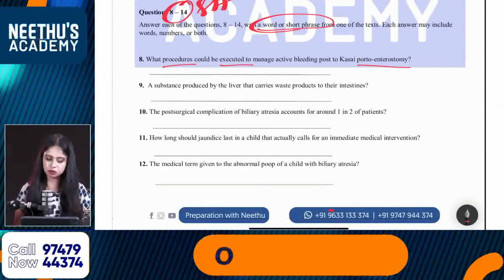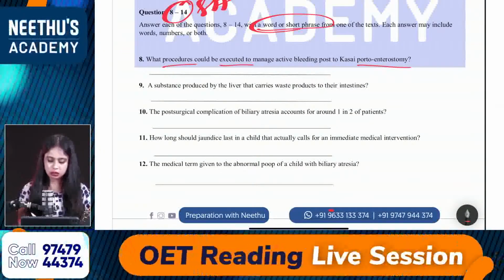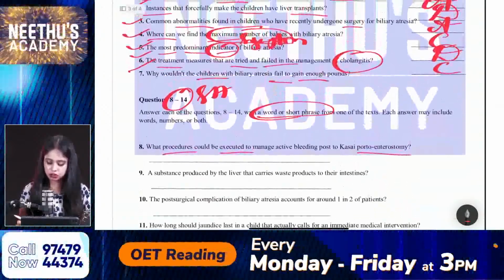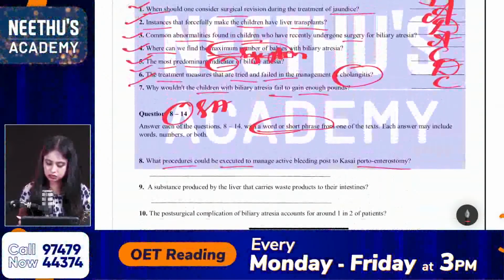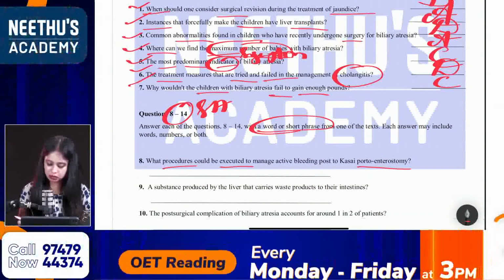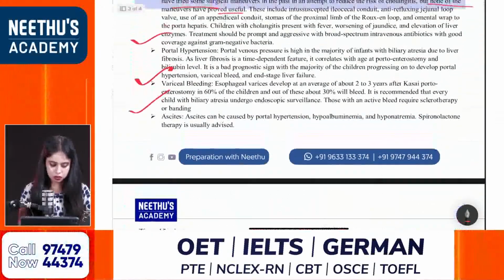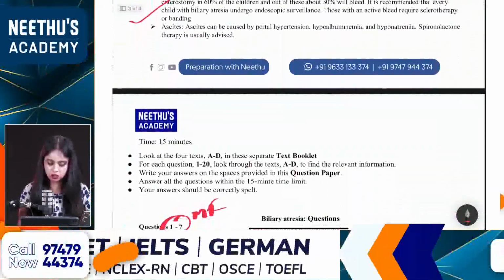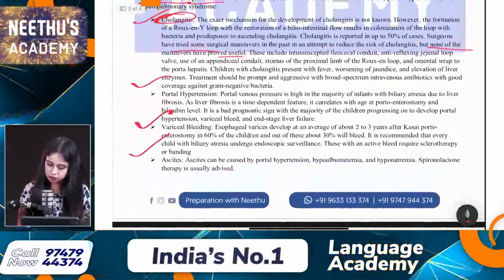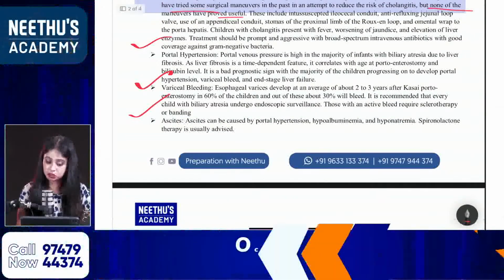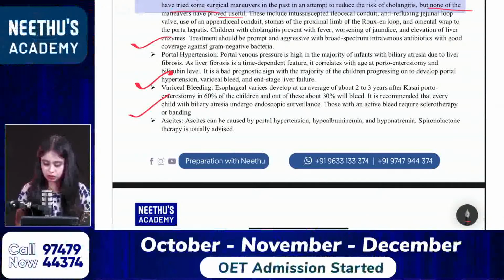The procedures executed to manage active bleeding post to the condition portoenterostomy. Yeah. So where is it mentioned? Endoscopic surveillance? It's not procedures, right? We need procedures.